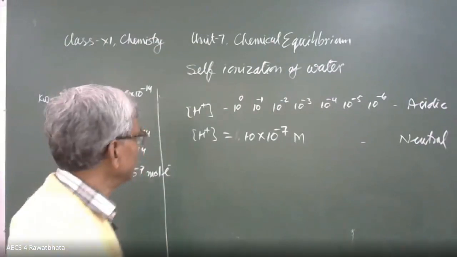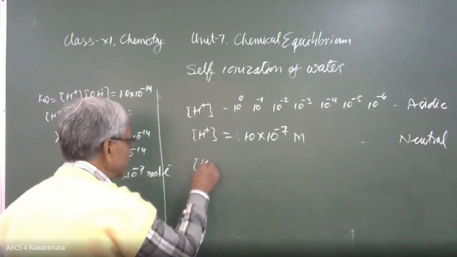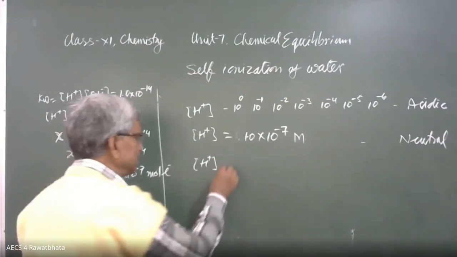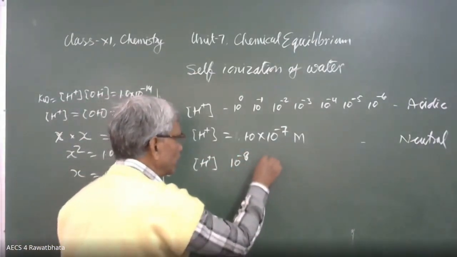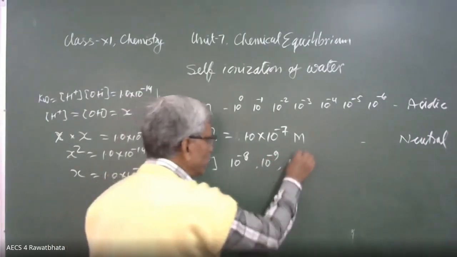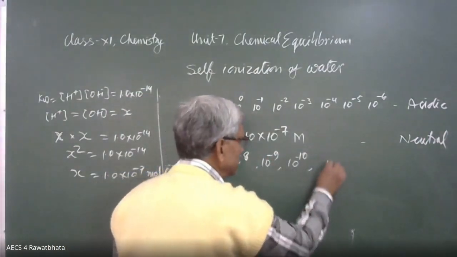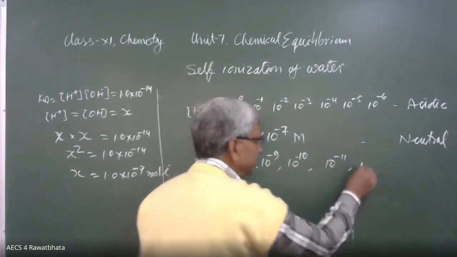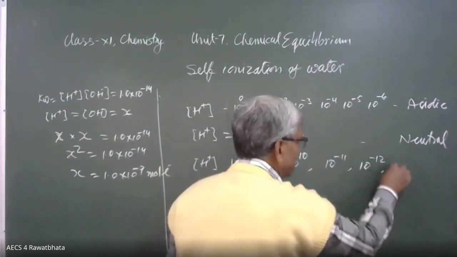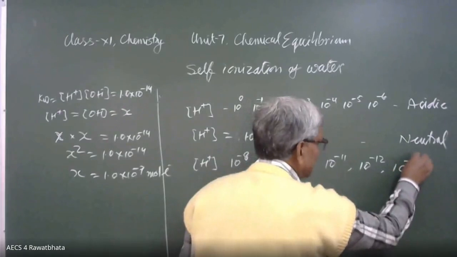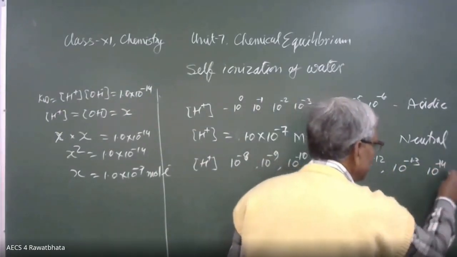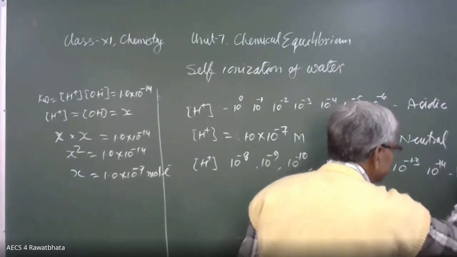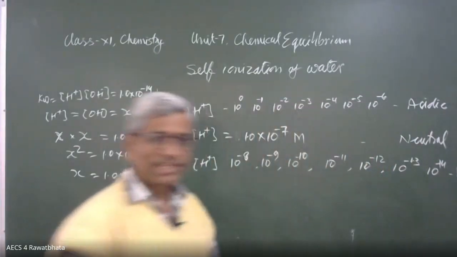If the hydrogen ion concentration in the solution is 10 raised to power minus 8, minus 9, minus 10, minus 11, minus 12, minus 13, and minus 14, the solution will be basic. Why this limit?